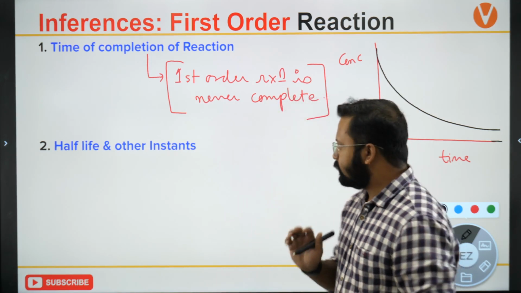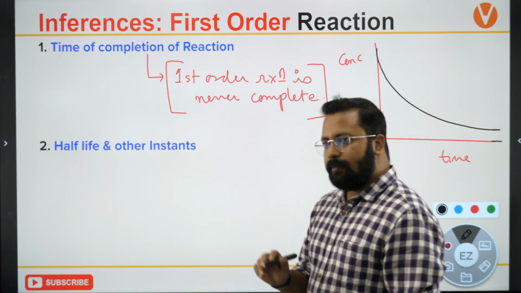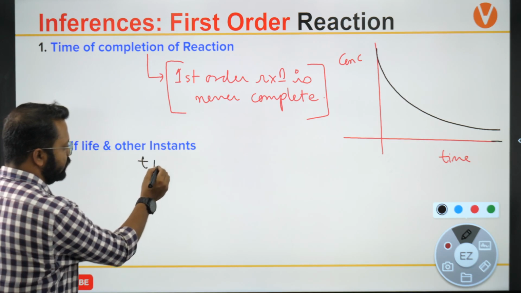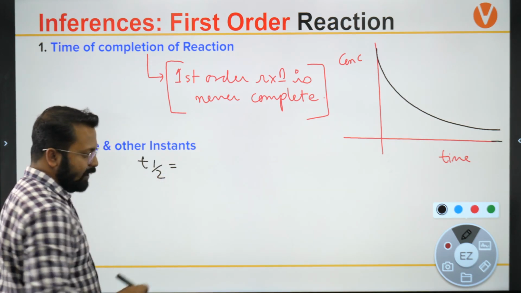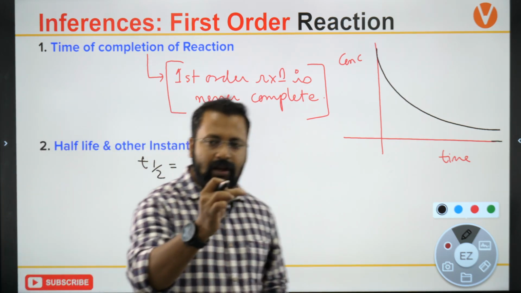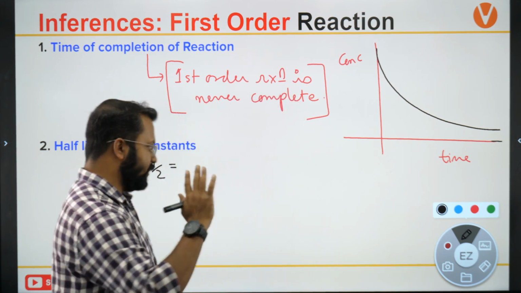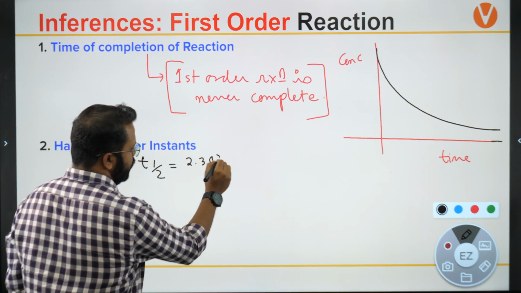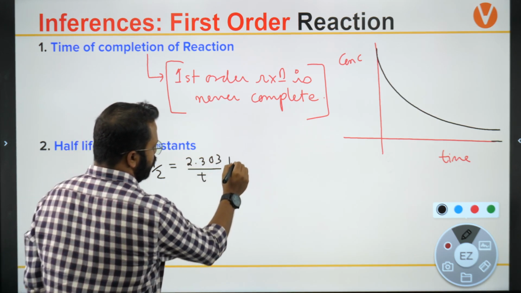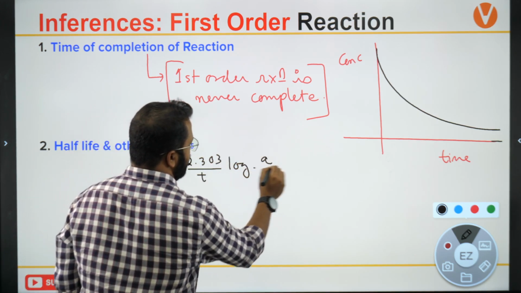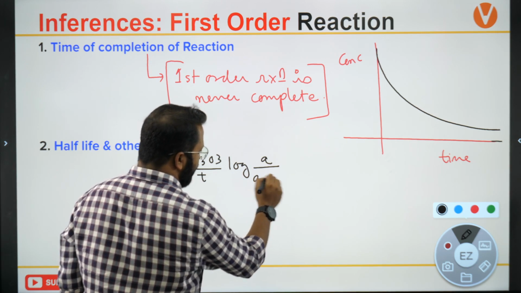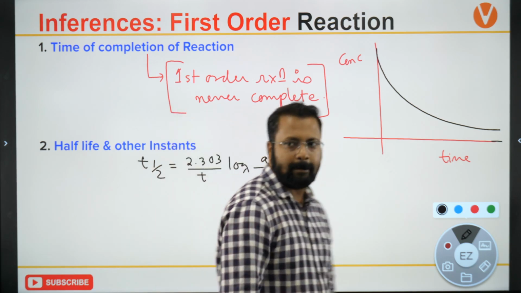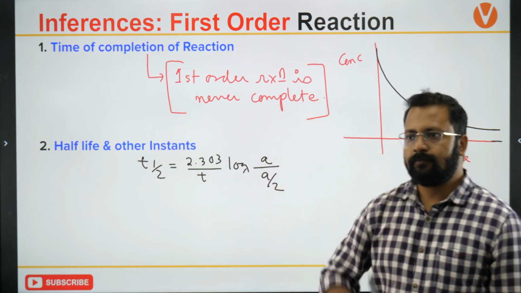Okay, let's talk about half-life. So what is T half? T half is the time when the initial amount reduces to half of its original value. So I can write 2.303 upon T log of A by A minus X. A minus X will become equal to A upon 2. Can I say that? Okay.